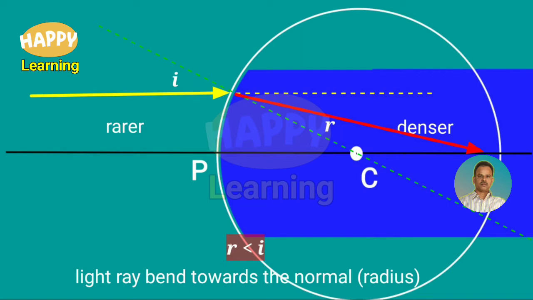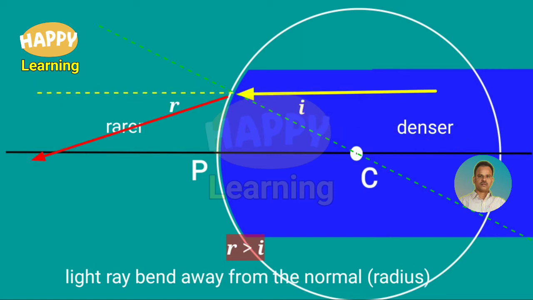As the light ray enters from rarer medium to denser medium, the angle of incidence I will be greater and the angle of refraction R will be smaller. That means this light ray bends towards the normal. So as in the case of a straight line interface, for the curved surface also, when the light ray enters from rarer medium to denser medium, the light ray bends towards the normal.